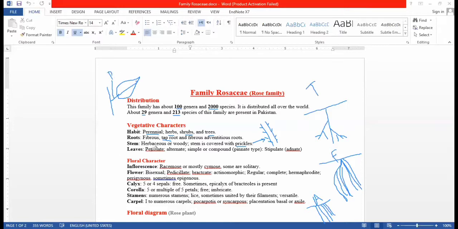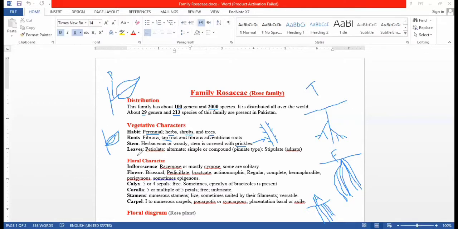The leaves without a stalk are known as sessile leaves. A sessile leaf doesn't have a stalk; it is attached directly with the stem, but a petiolate leaf is not attached directly with the stem.